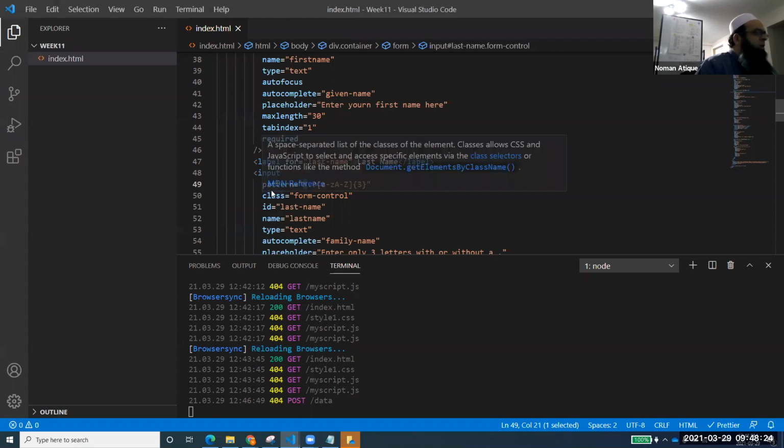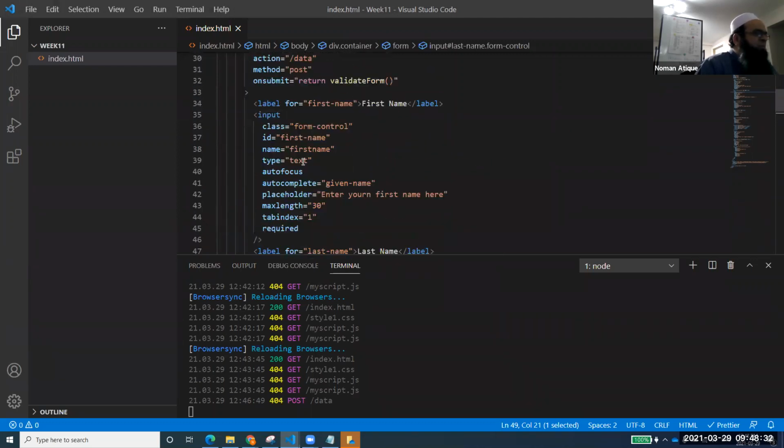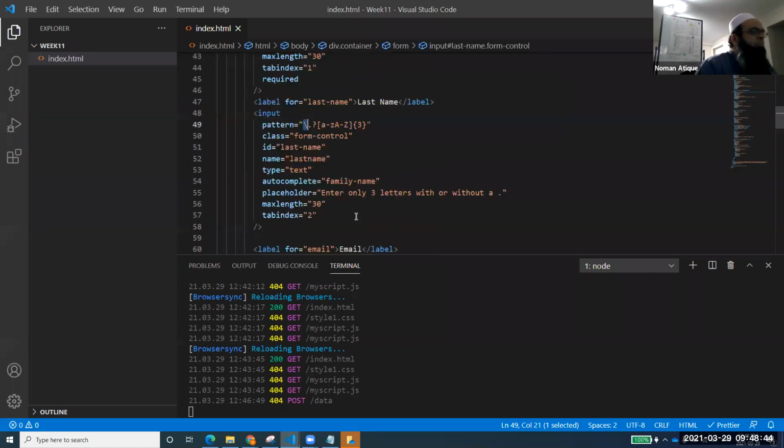You got the point? Anything that is coming with the tag is basically part of HTML, and anything which is coming as a class, for example form-control, class m3, class p2, etc., all those are basically part of Bootstrap. I hope you got the answer.